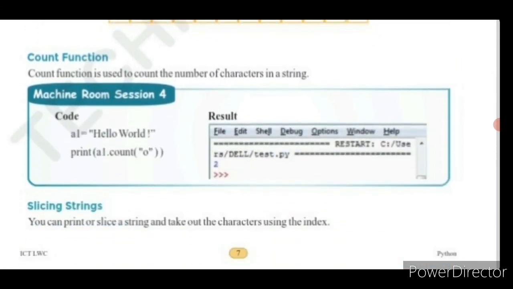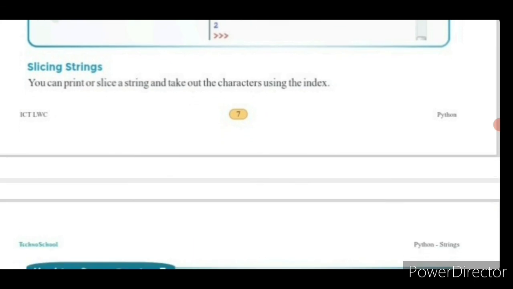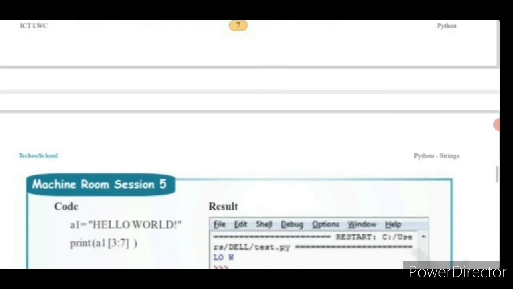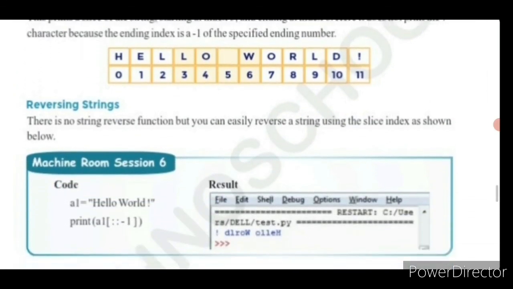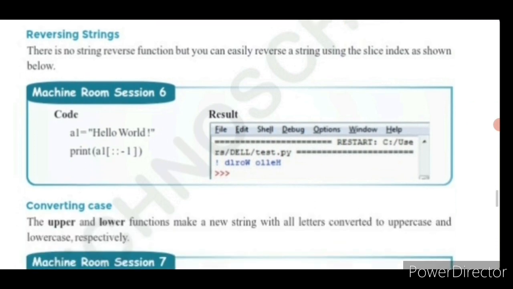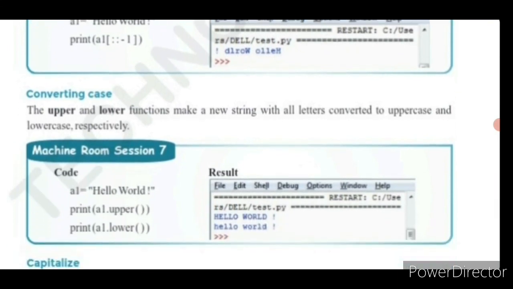Next, we have seen the count function in order to count the number of occurrences of a character in a string. Here O is counted twice. Next, we have seen how to slice the string using the index, which is nothing but separating particular characters from the string. Next, we have seen how to reverse the string. In Python we do not have any reverse function, but we have the option to reverse the string using the slice index. Next, we have seen how to convert the case using the upper and lower functions.